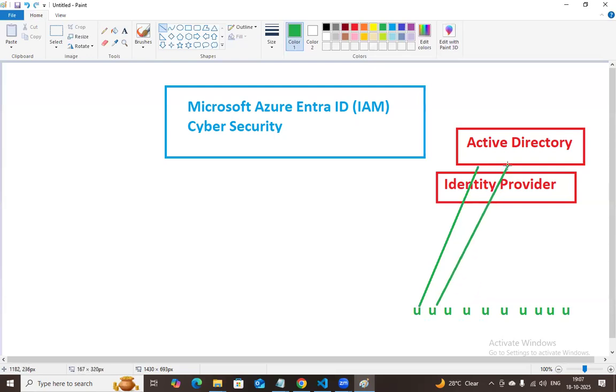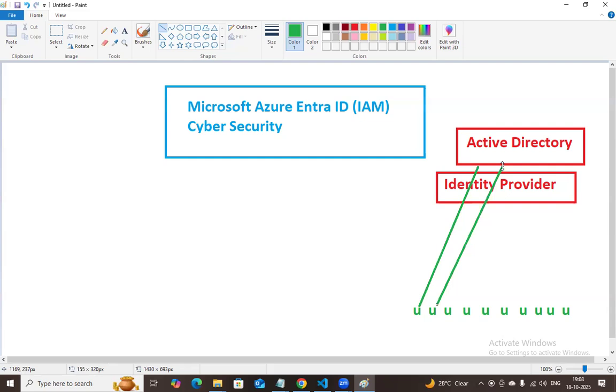When they enter the username and password on the company-given laptop, they get permissions to access a few applications, not all the applications available in Microsoft, right? Suppose the first guy is working with a different kind of technology. The first guy is working as a web developer. The second guy is working in a different job role. The third guy is working as a database administrator. The fourth guy is working as something different.